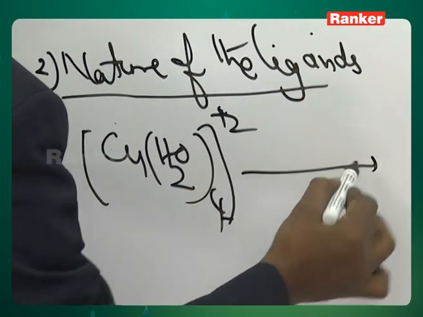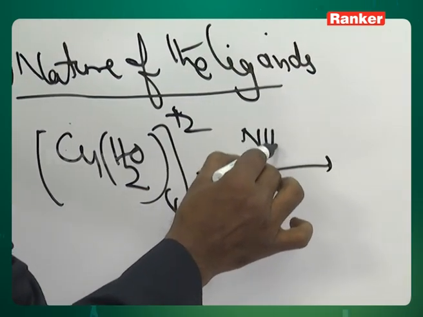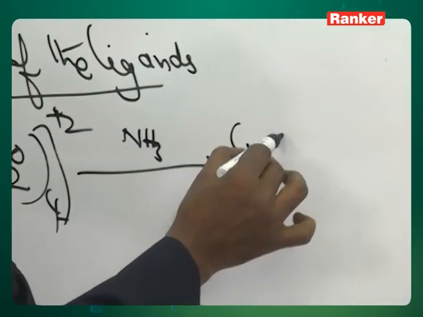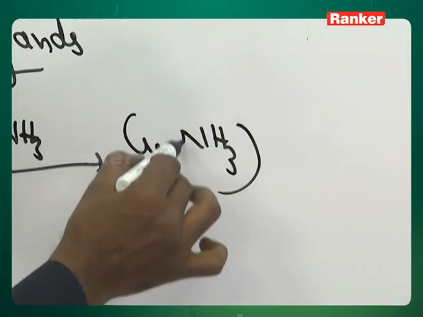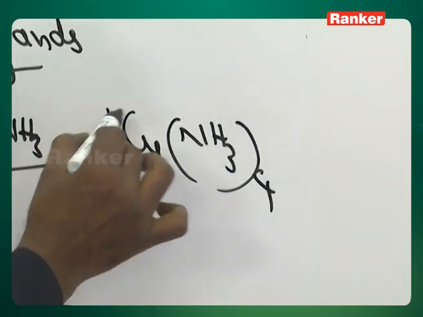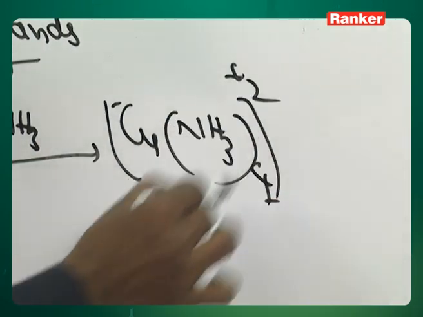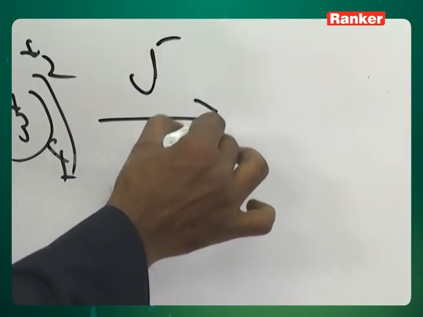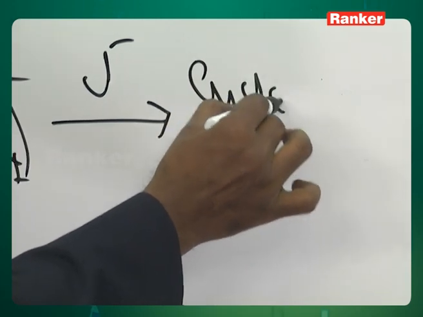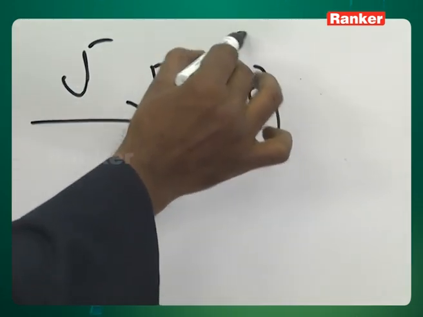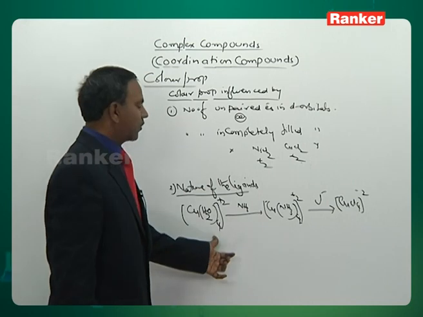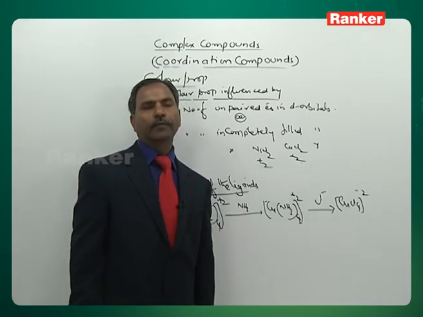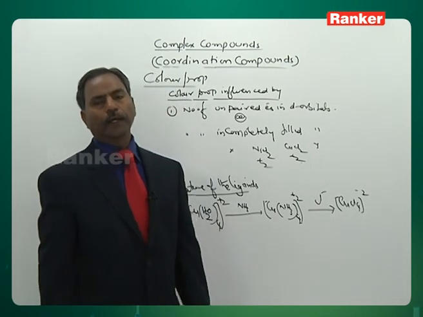In this case, the aqua ligand is substituted by the amine ligand, giving Cu(NH3)4 2+. Then the amine ligand is substituted with the chloride ligand, giving CuCl4 2-. One is the aqua ligand, one is the amine ligand, and the other is the chloro ligand.